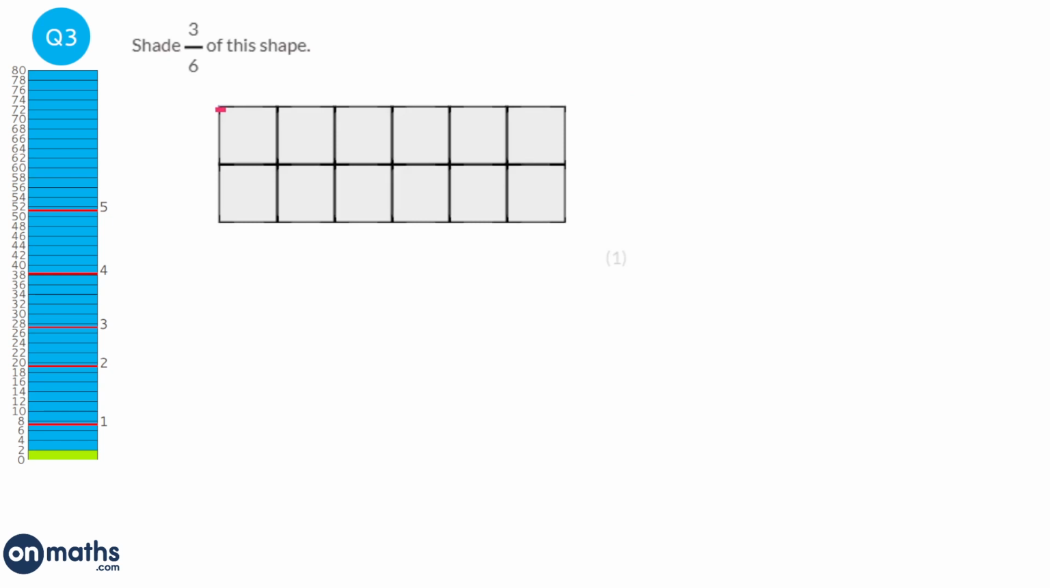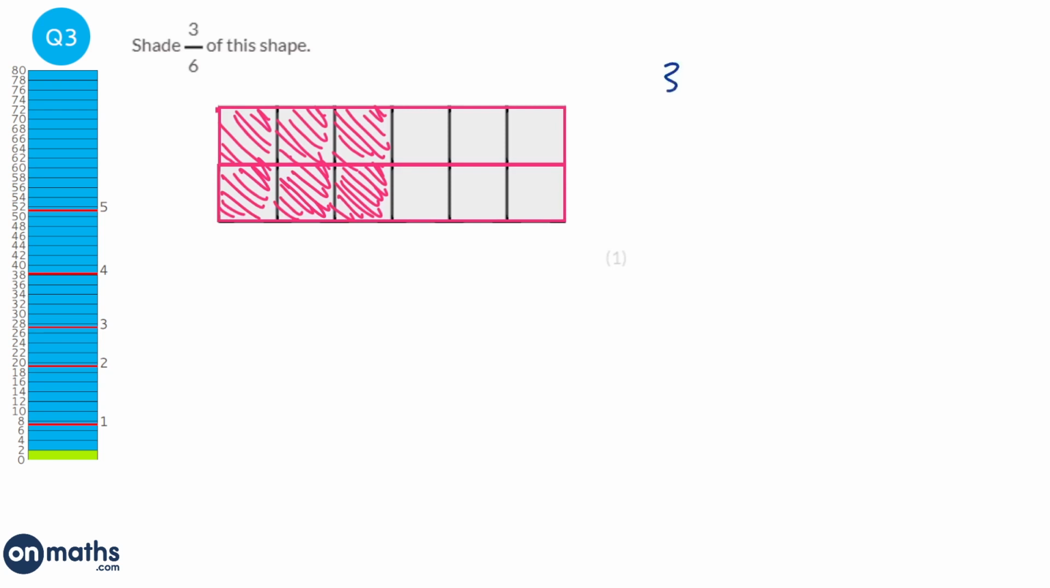If I split this shape into 2 sets of 6 blocks, when we're asked to shade in 3/6, for each one of those, or each set of blocks, I'm going to shade in 3 of the 6. So that's 3 for the first set, and 3 for the second set. And that's our answer. Now you might notice that 3 over 6 is the same as a half, because we can divide by 3, and so all I need to do is shade in a half.